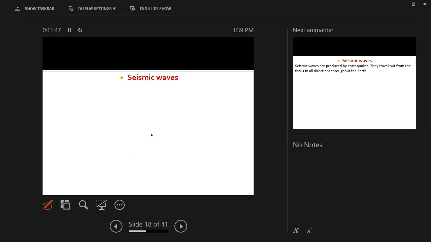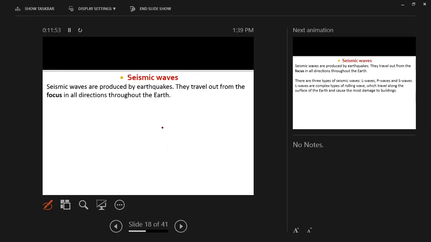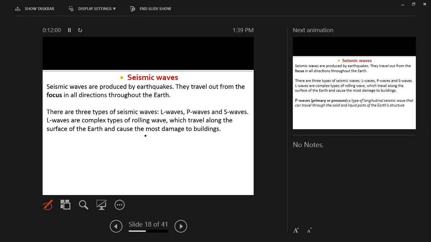The second one is seismic waves. These waves are produced by earthquakes. They can travel from the focus in all directions throughout the earth. There are three types of seismic waves: L waves, P waves, and S waves. L waves are a complex type of rolling wave. They travel along the surface of the earth and cause most damage to buildings. When there is too much damage after an earthquake, this is because of the L waves.